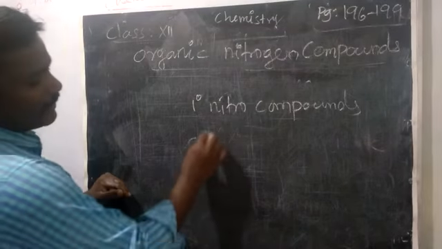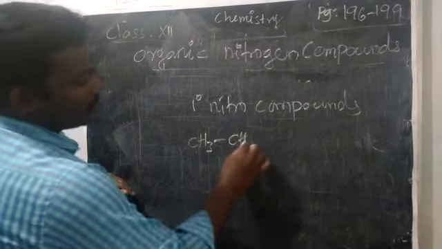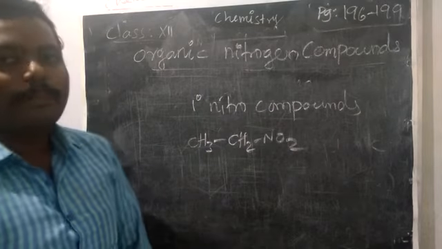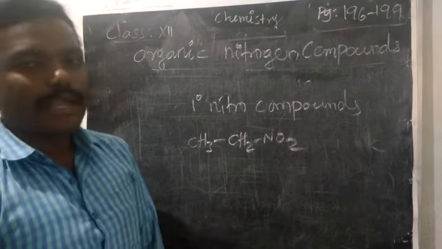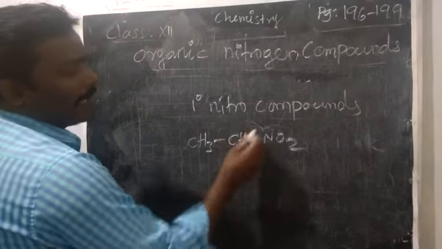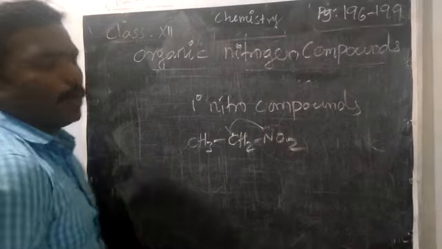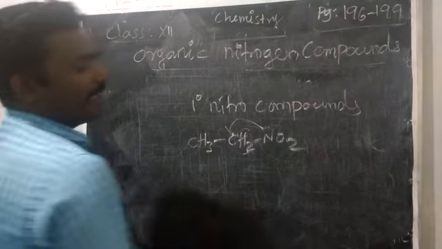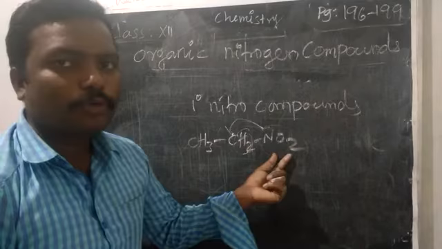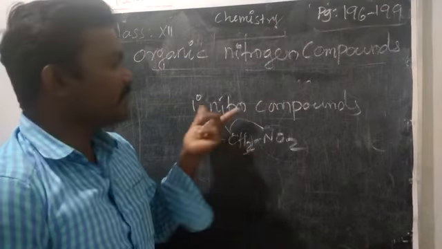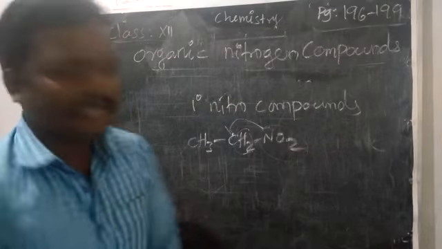CH3, CH2, NO2. This is the example for primary nitro compounds. Why? The nitro group attached carbon having 2 or more hydrogens, we can say that is primary nitro compound.